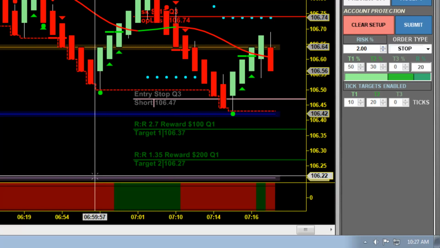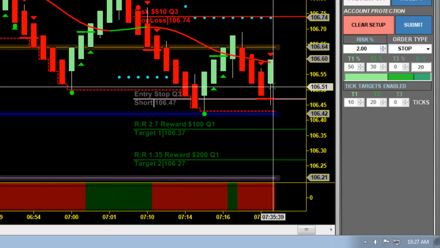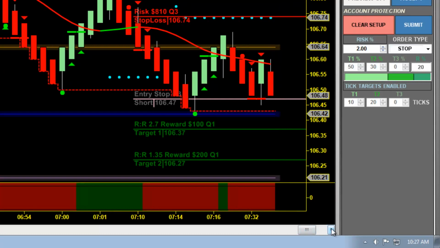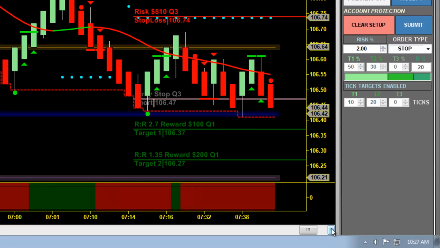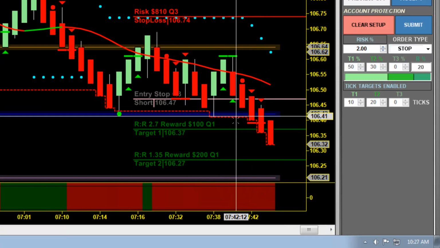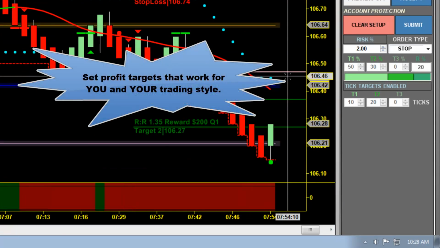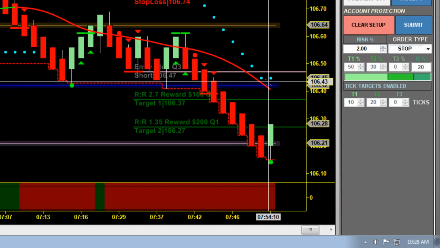Well, let's go ahead and scroll to our right here. Again, here we've got our entry. And like I said, with a 10-tick stop, we would have been knocked out right here. How many times has this happened to you? You fill, you get killed, and then the trade starts to go your way. So I've already got profit target number 1 off here. There I get profit target number 2. And at this point, contract number 3 is going to be 2 ticks positive. So at this point, I don't have anything to worry about.